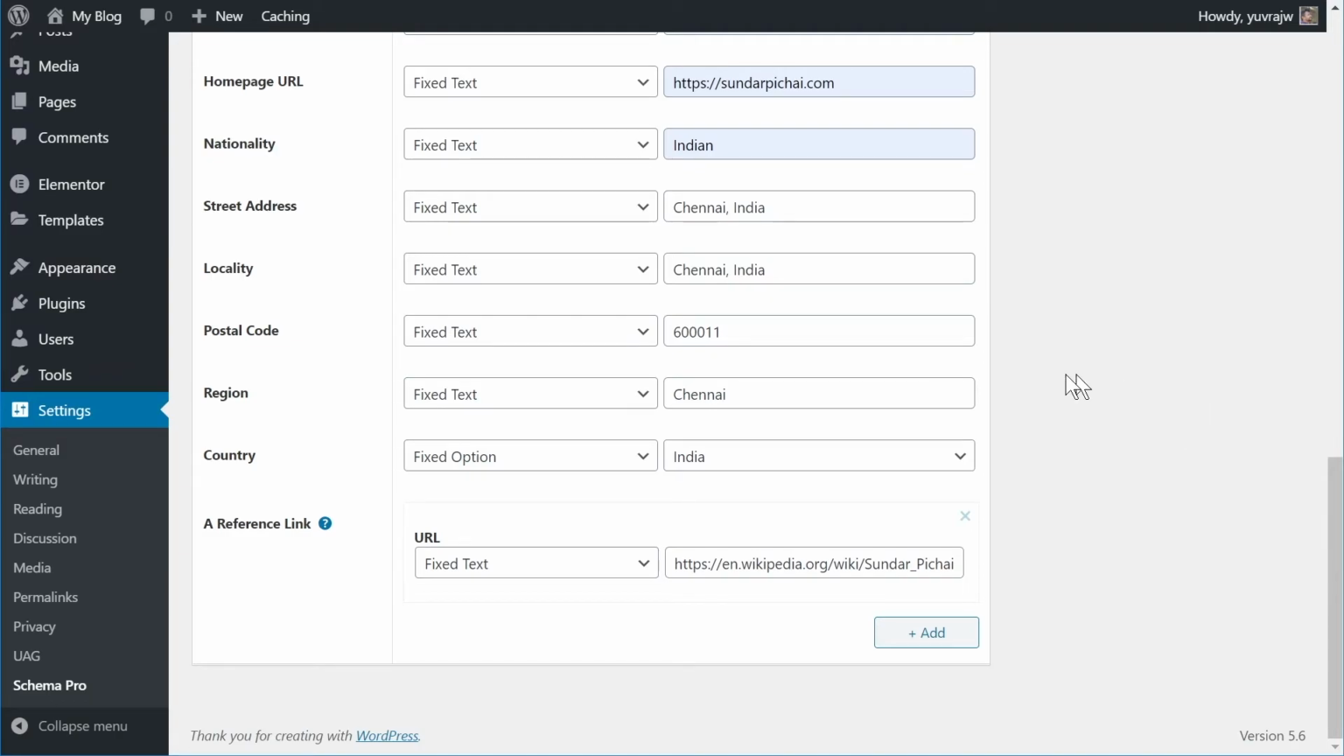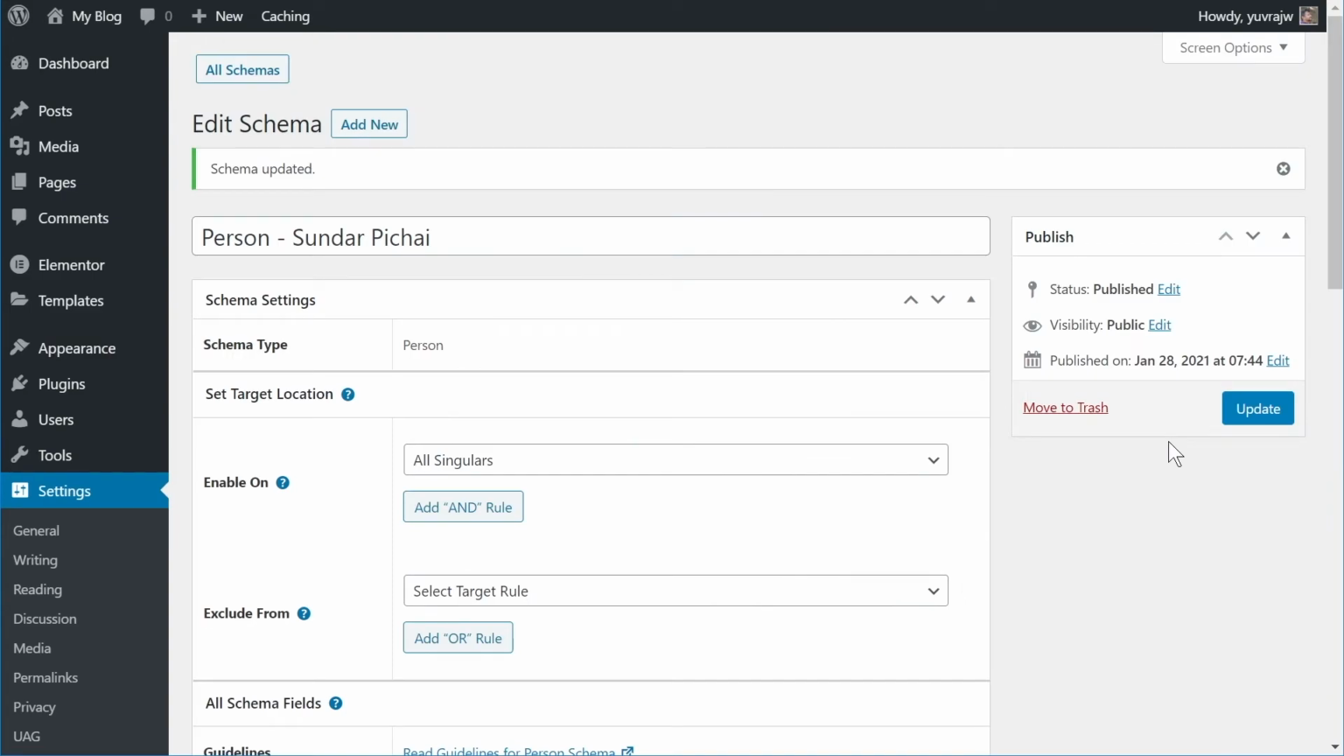And one thing I didn't mention was the reference link. The reference link is just as the name says, a link to a reference post that can verify all this information. In this case, I have linked to the Wikipedia page of Sundar Pichai, which also has all this information. With this, let's save the schema, and then we'll go to a particular post and see how the schema looks on that post. So the schema is updated. Let me open up a post on my website and we'll look at the schema on the post.